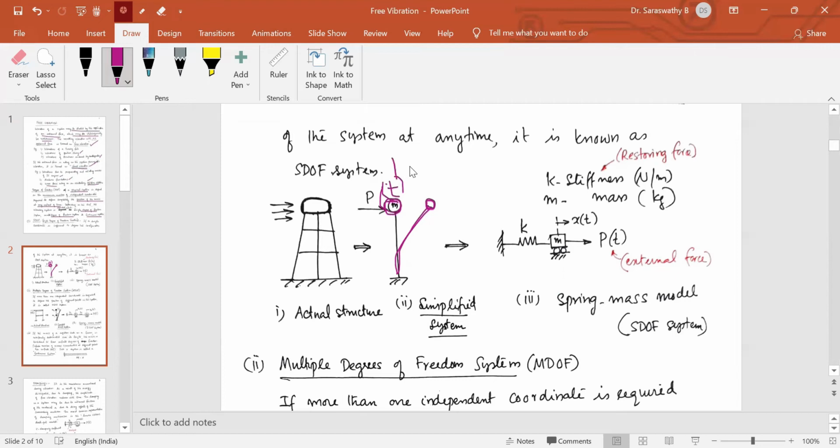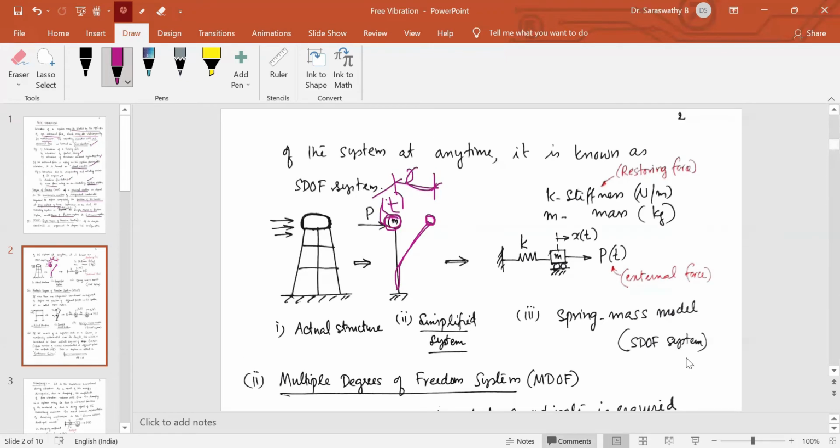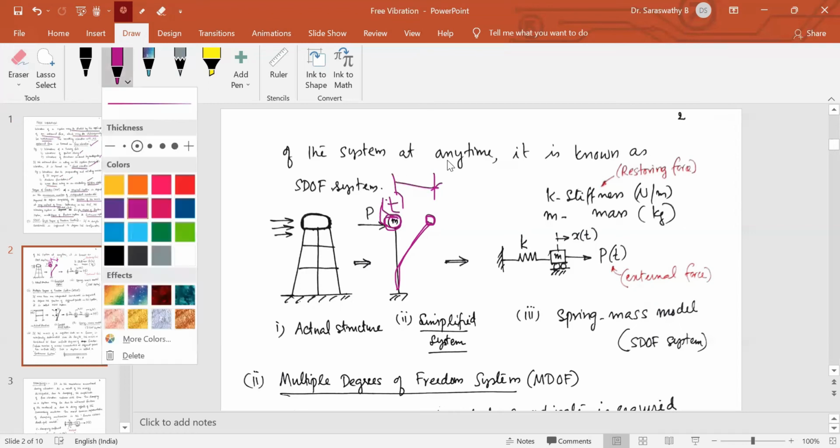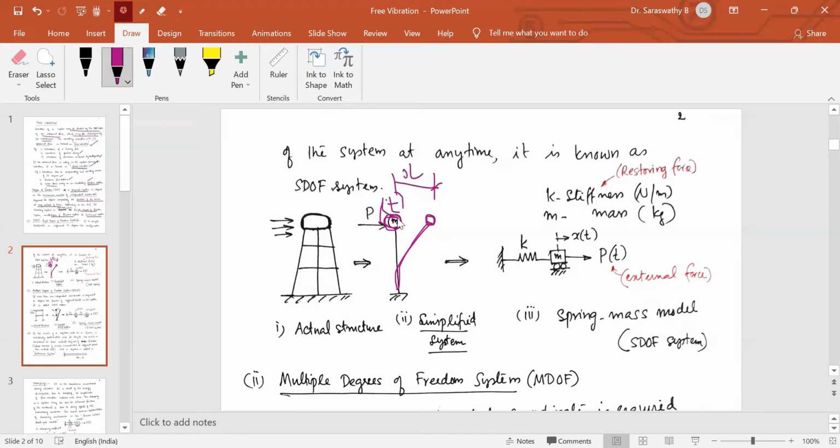So this distance x, if this x is known, I can define the position of the structure after a certain interval of time. With this one coordinate x, I can specify the position of the mass after a certain interval of time. Hence, this is called a single degree of freedom system. Just one coordinate, this x coordinate alone, is required to fix the position of the system.